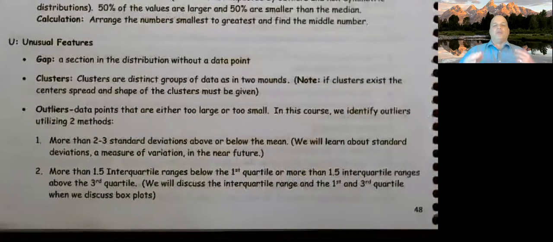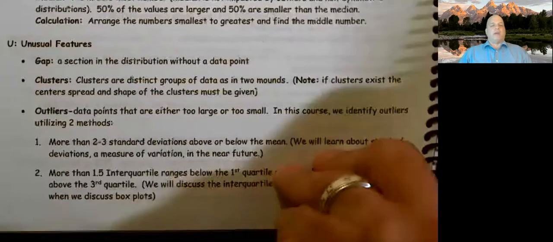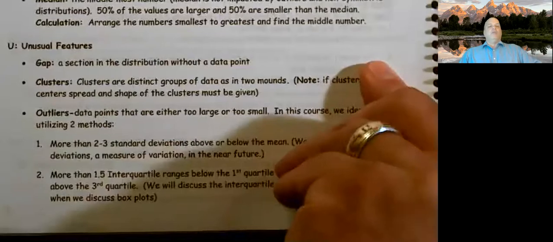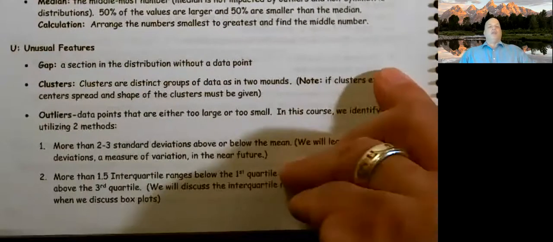But once again, I just want you to understand that 2 to 3 standard deviations above or below the mean is considered an outlier, or more than 1.5 interquartile ranges. And you're like, I don't know what an interquartile range is. Don't worry about it. You're going to learn about it fairly shortly, not in the next video, but maybe 2 videos from there. All right. So unusual features, make sure you list those.